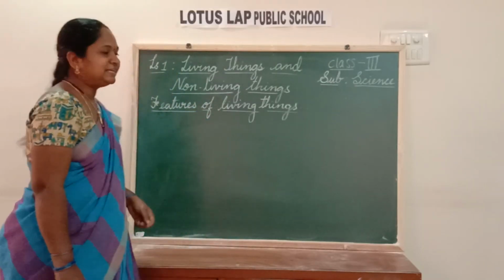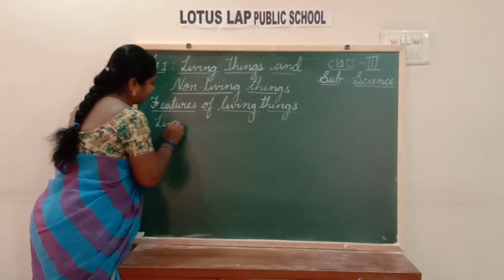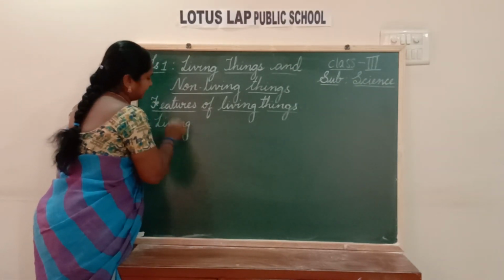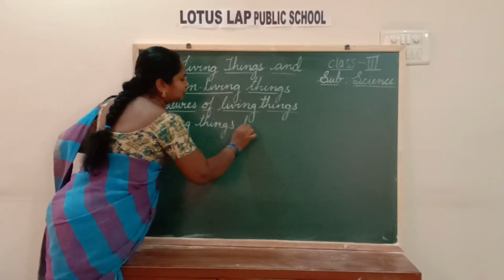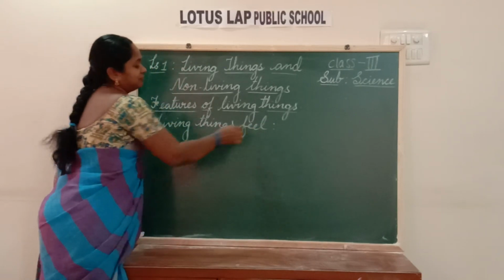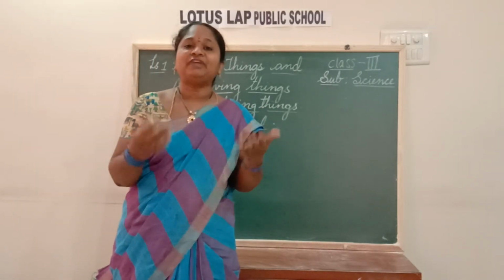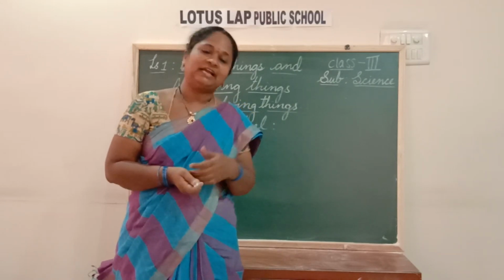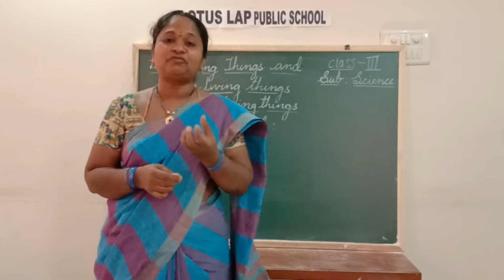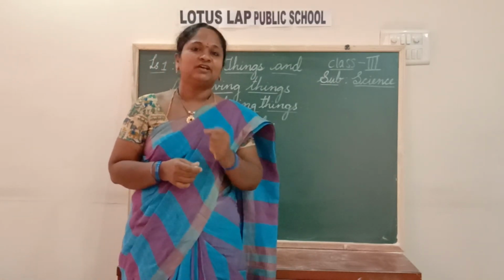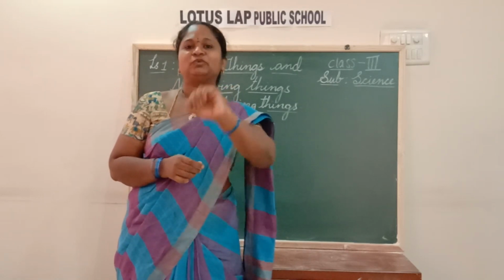Now, children, the next feature of living things is that living things feel. Now, we as human beings respond or feel to the changes around us. And also all the other animals feel or respond to the changes. For example, if you touch a hot object, what will you do? You will remove your hand immediately.